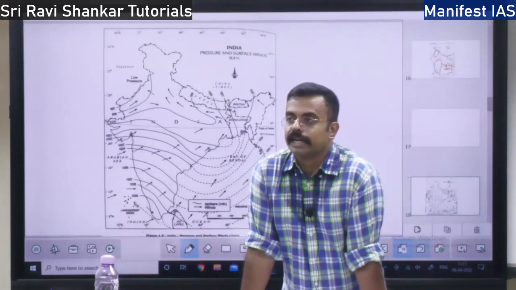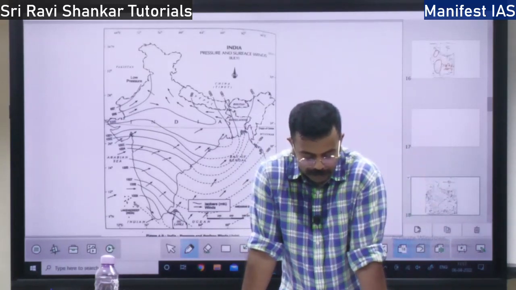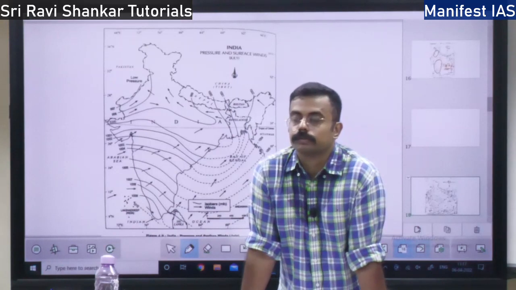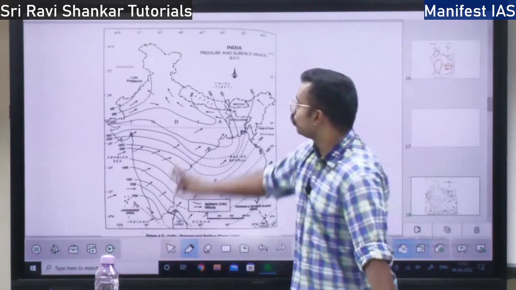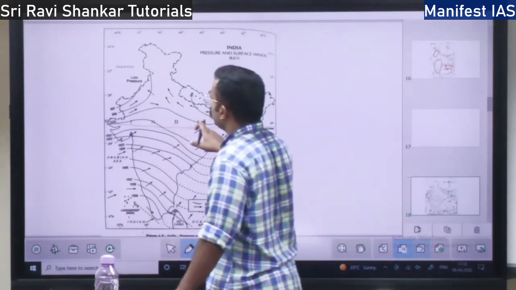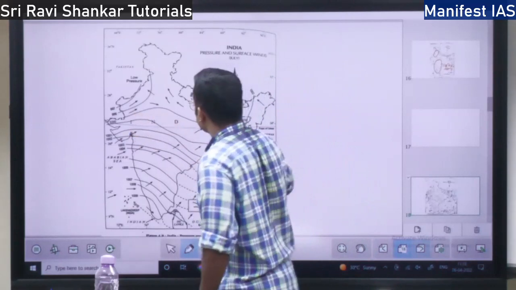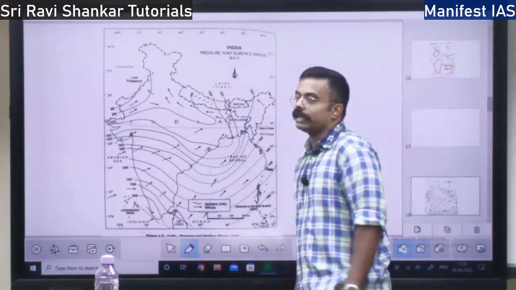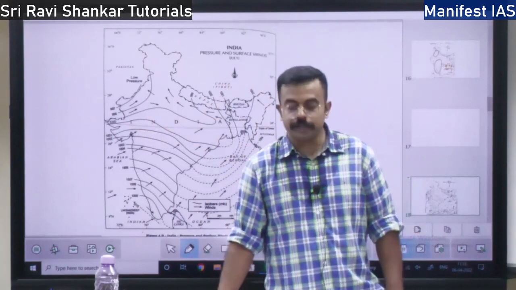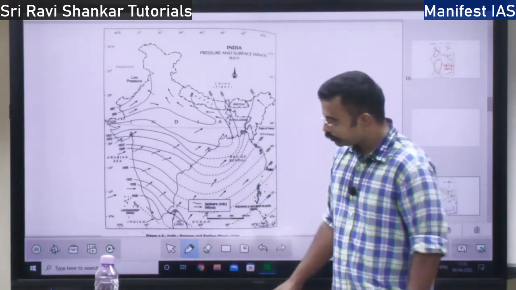The pressure and wind will be impacted by the air pressure, so there is falling air pressure over the North Indian region. Here the ITCZ will be somewhere around 20 to 25 degrees, because of which the air pressure will be low.